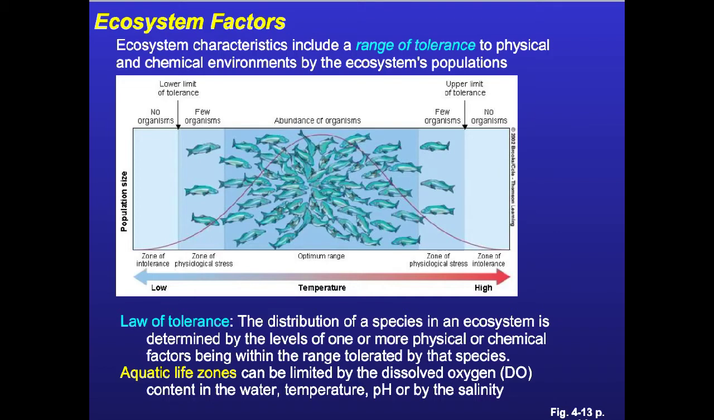So the law of tolerance says that the distribution of species in an ecosystem is determined by the levels of one or more physical or chemical factors being within the range of tolerance by that species. And what is it here with the fish? It's the temperature. That factor is causing them to be in a certain area, the optimal range. Now, aquatic life zones can be limited by dissolved oxygen content in the water, temperature, pH, or salinity.